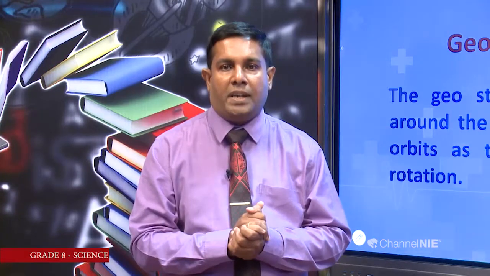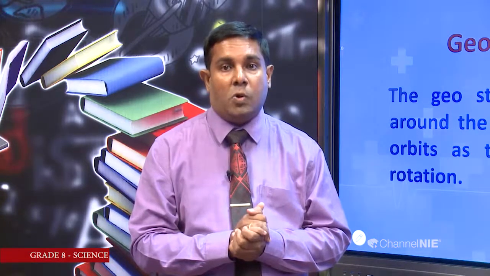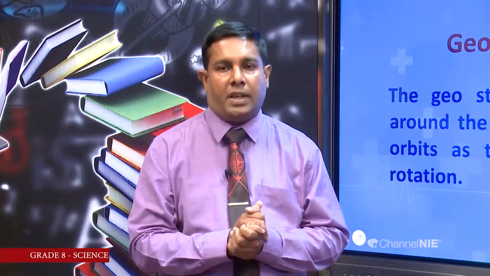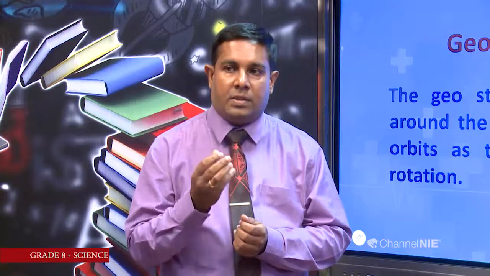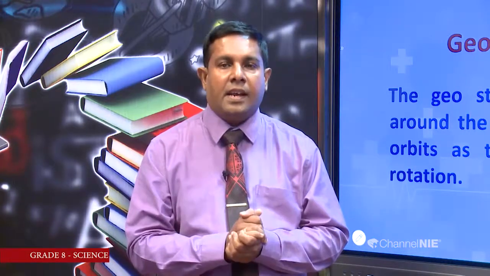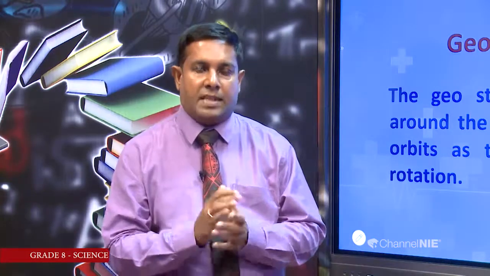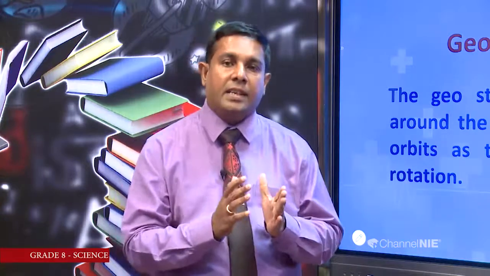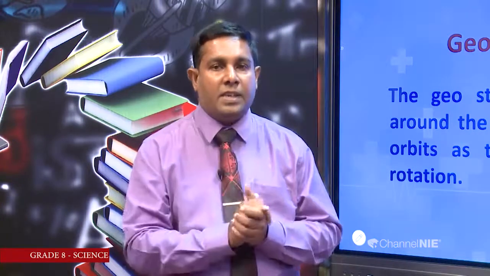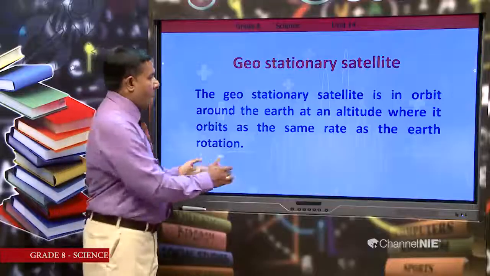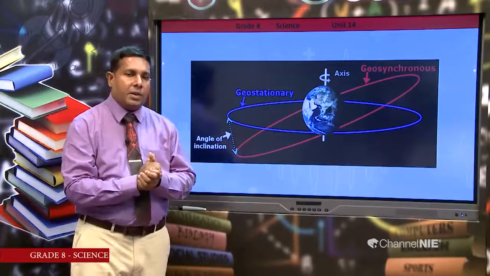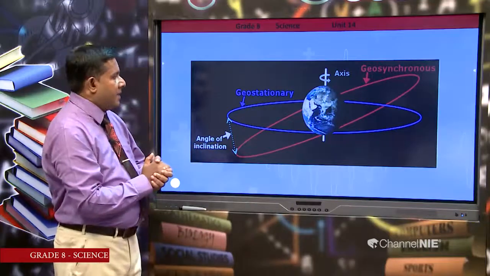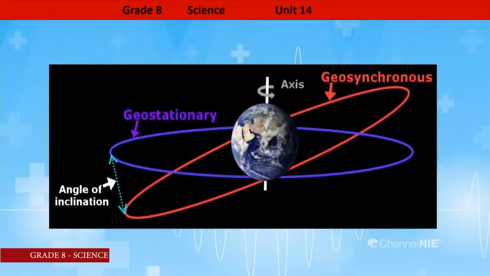They are in orbit and their speed is almost similar to the speed of rotation of the earth. Therefore, we can see those satellites are stationary in orbit because of the same speed of the earth's rotation and the rotation of the satellites. Then here in this diagram you can see the orbit where those geostationary satellites are placed.